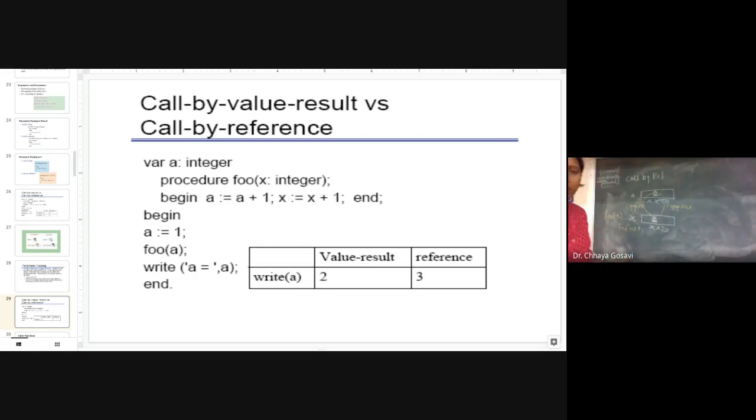So here A plus 1 will refer to this A from main, and X will refer to the X which is local to that function. So after this function call, the value of A which is updated will reflect into this function, right? A is equal to. Any queries about call by value result?